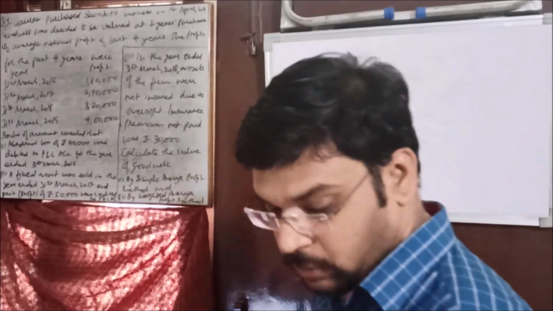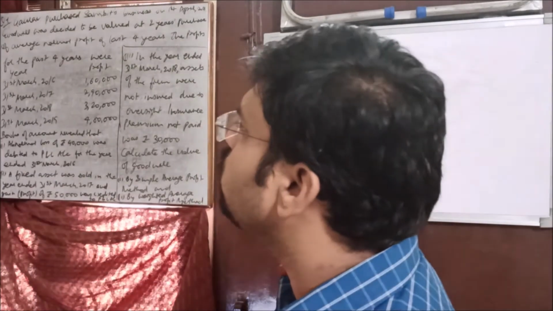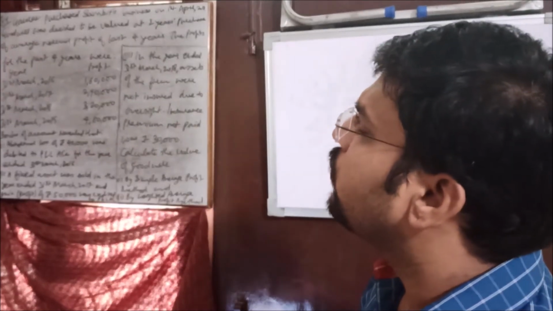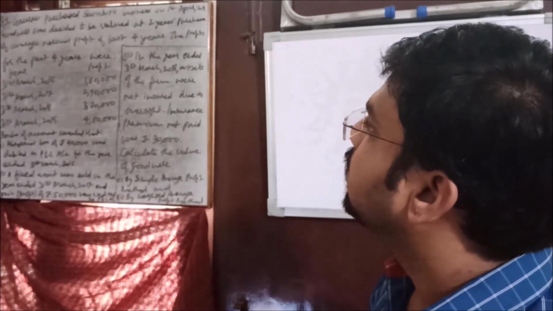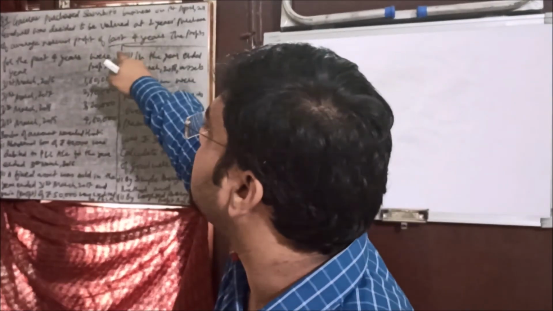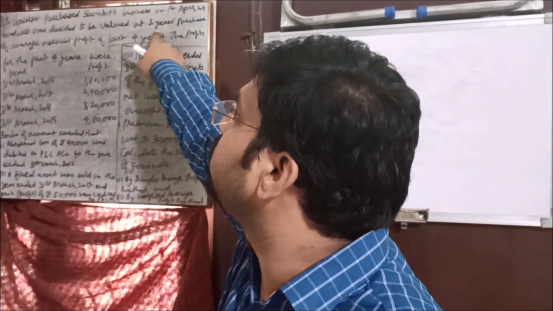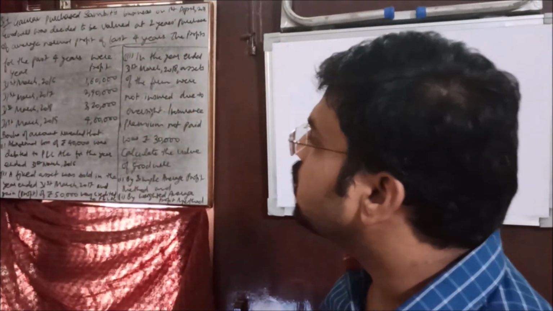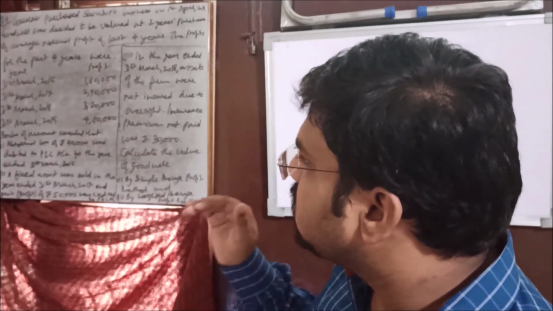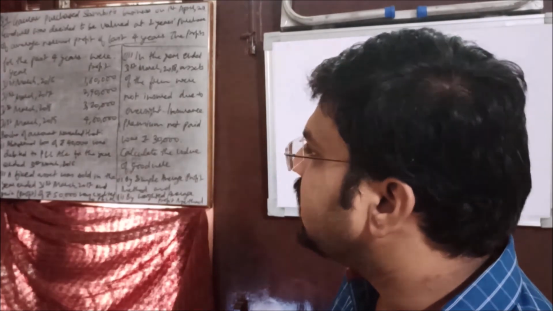Let's read the question. Gaurav purchased Sambit's business on 1st April 2019. Goodwill was decided to be valued at 2 years purchase of average normal profit of last 4 years. So the average has to be taken of 4 years. Don't get confused between this and that; this is for multiplying at last for calculation of goodwill, that is number of years purchase. The profits for the past 4 years were: 2016, 1,60,000; 2017, 2,90,000; 2018, 3,20,000; 2019, 4 lakh.